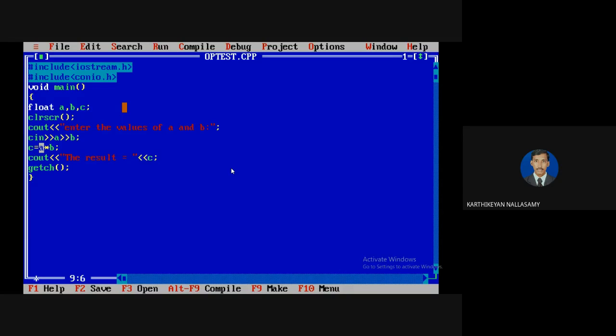In case the data type of B is an integer and A is a float, the result of A star B is a float. For example, I'm going to define A as a float, and B and C as integer. Here A is a float and B is an integer. It is related to the type conversion concept.